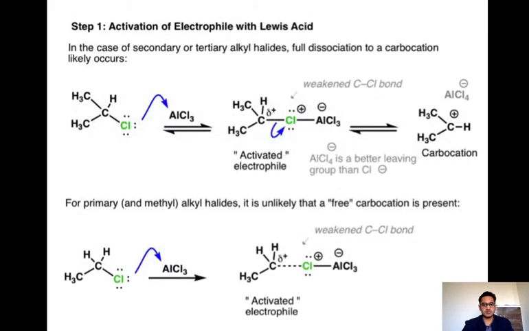This is isopropyl chloride. First, the chlorine lone pair attacks the aluminum's empty orbital and a chlorine-aluminum bond forms. Due to this bond formation, aluminum possesses extra electrons, so it carries the negative charge, and chlorine donates electrons, so it carries the positive charge. Now the chlorine removal takes place, because a secondary carbocation will form. Alternatively, this bond breaks and we get the activated electrophile.